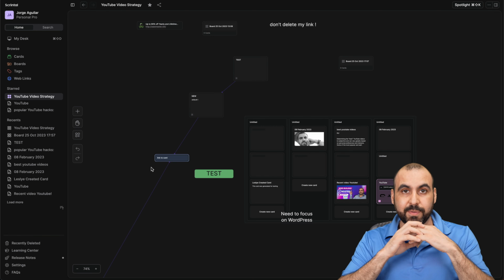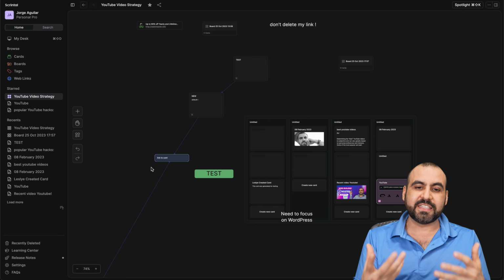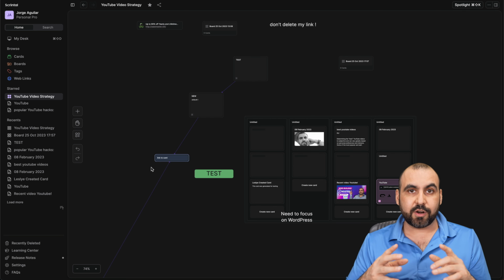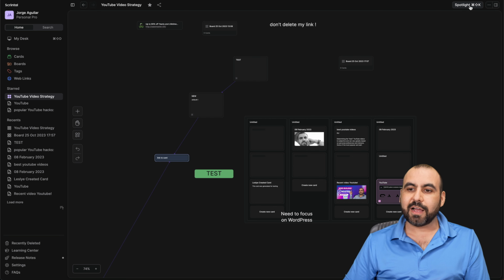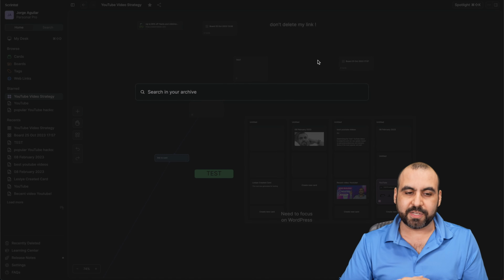Because once I have a big mind map with boards inside of another board, well, how can I find stuff? And this is one of the features that I like the most of Skrintl, which is their Spotlight. So you can see Spotlight here. I can use Command-Shift-K or click on Spotlight right here. So I'm going to use Command-Shift-K and boom, it's going to open Spotlight.